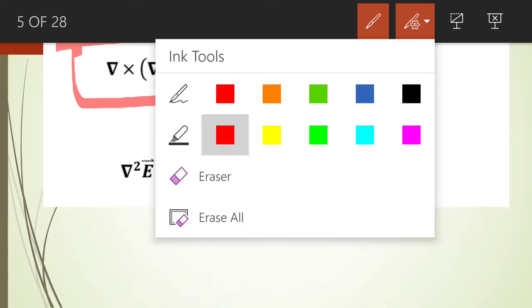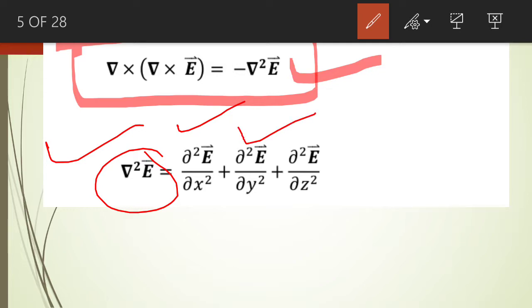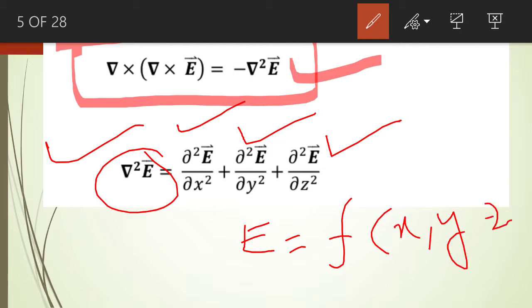We can show this particular relationship, and we know that del square E is equal to curly square by curly x square of the electric field intensity plus curly square by curly y square of the electric field intensity plus curly square by curly z square of the electric field intensity. We assume that in this equation, the electric field intensity is a function of x, y, and z. So this is the assumption in this particular equation.